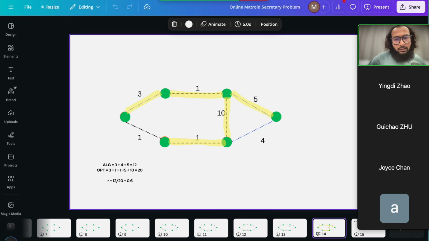So the optimum in hindsight is just the maximum spanning tree. We can see that this example achieved 12 units and the optimal is 20. So the competitive ratio in this case is 0.6.